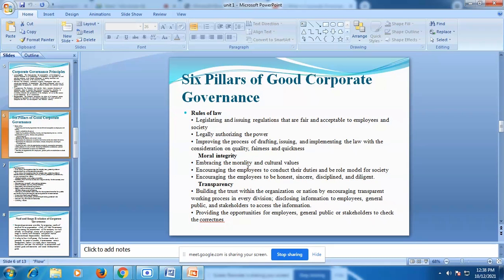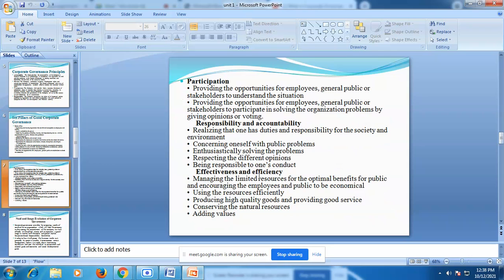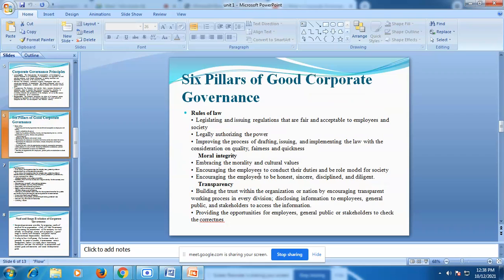The first is rule of law. As I have already told you, there should be rules and regulations, so the first pillar of corporate governance is rule of law. Next, moral integrity should be there, and third is transparency, as we have learned in the corporate principles. Next is participation, then responsibility and accountability, and the last is effectiveness and efficiency. So these are the six pillars of corporate governance. We are going into detail.